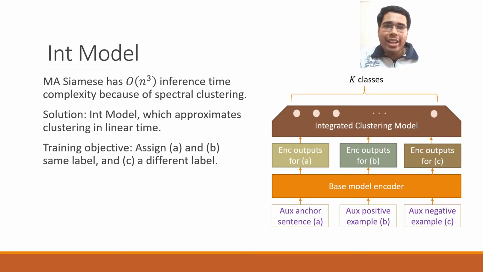While training, we take 3 sentences, 2 of them similar and 1 dissimilar. Then we enforce the model to maximize the chances that the similar sentences get assigned to the same label while the dissimilar one gets assigned a different label. There is also a batch entropy term which encourages the output towards a uniform distribution in the class labels. For more details on this training, please refer to our paper.